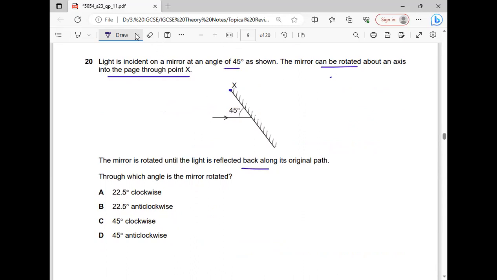Now we have to reflect the light back in the same direction from where it was coming. Now what I will do, I will rotate the mirror like this. So in this way, the incident ray and the reflected ray have the same path.